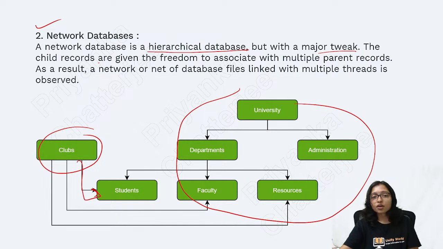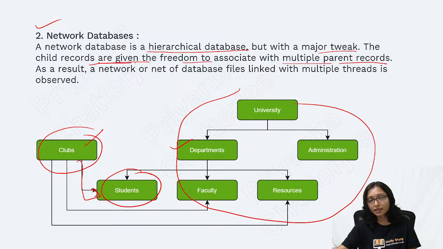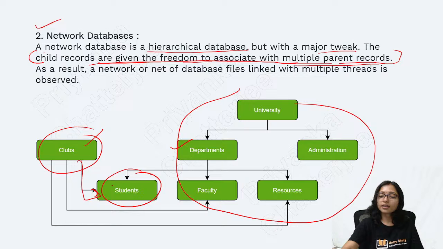The child records are given the freedom to associate with multiple parents. It can associate with the club also, and with the department also. That's why it is called the network database. And remember this line: the child is given the freedom to associate with the parent. A question can come from here.